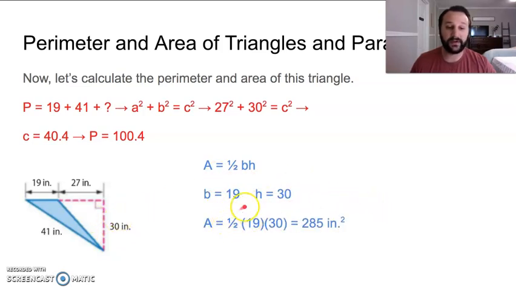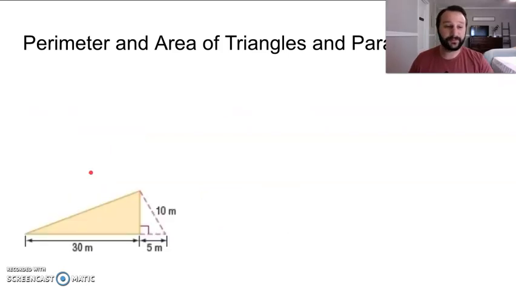So we do 1/2 times 19 times 30, and we get our answer of 285 square inches. Awesome. Hopefully you got that. If not, maybe double check, try another one. There are some samples in the textbook if you need to try more.